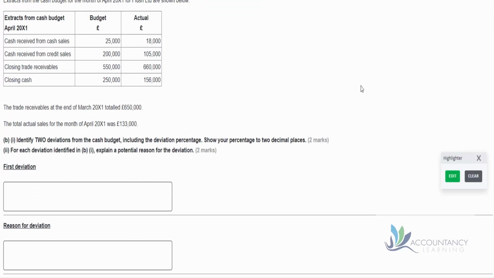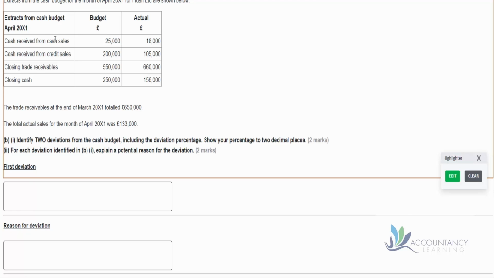So it tells us that we've got some extracts for the cash budget for April. And what do we have? We've got some cash received from cash sales. We've also got cash received from credit sales. We also have our receivables at the end of the month and our closing cash. We're also told that receivables at the end of March, that's at the beginning of April, is 650,000. And then we've got our actual sales, and that's going to be a combination of cash sales and credit sales, and that was 133,000.